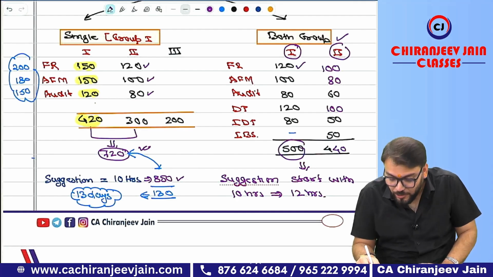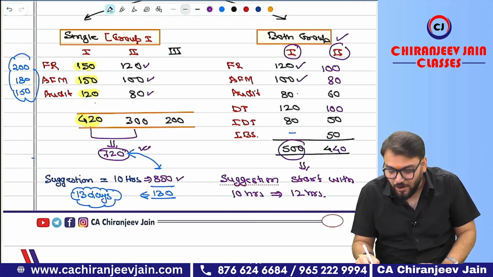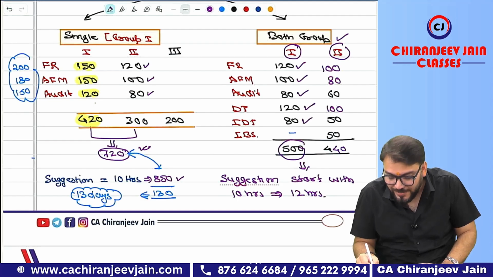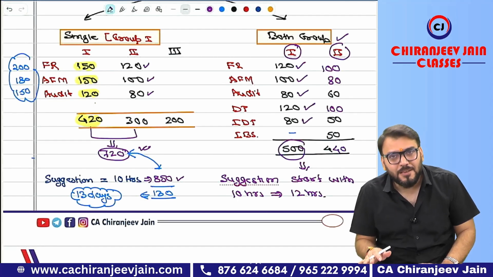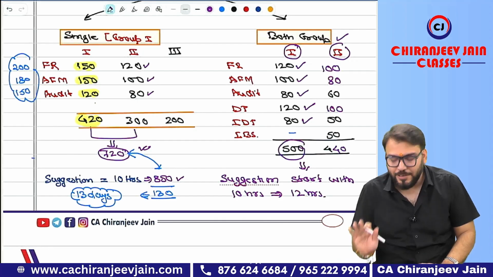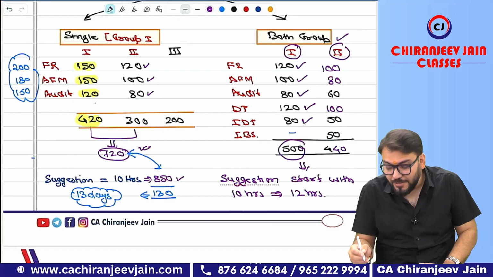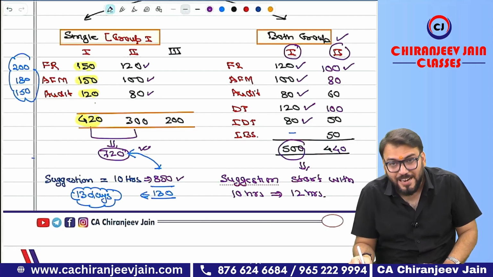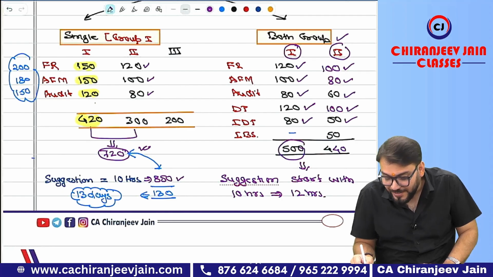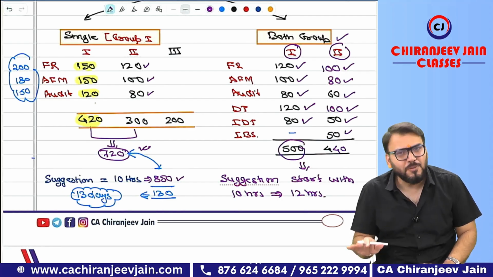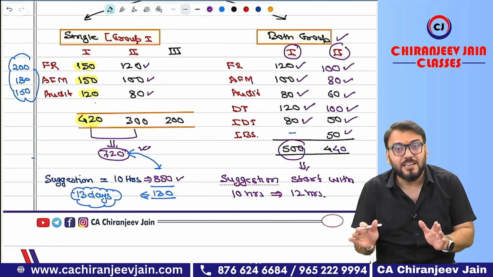For FR, 120 hours, for AFM 100 hours, for audit 80, for DT 120, for IDT 80. 5 subjects I have given hours, but in the second revision, for first revision, IVS not required. Not required. Okay. Now coming to second revision, how many hours I have given for FR 100, for AFM 80, for audit 60, for DT 100, IDT 50, for IBS 50 hours. 50 hours sufficient to revise to understand IBS subject.